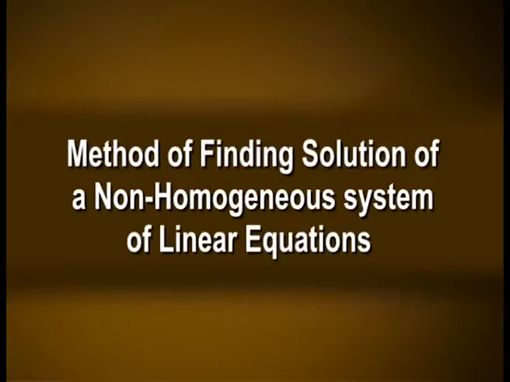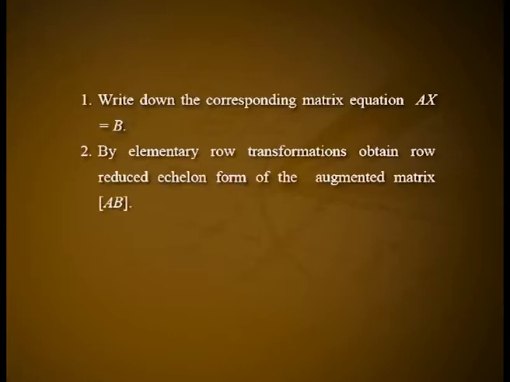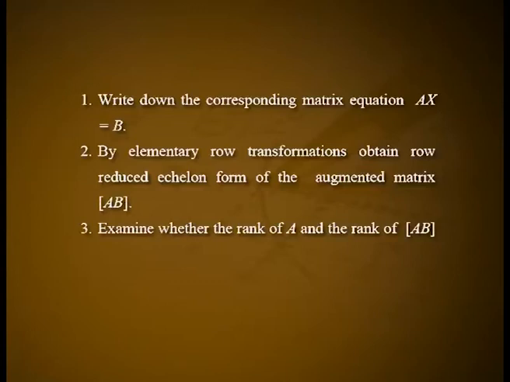Method of finding the solution of a non-homogeneous system of linear equations. If we are given a system of m equations in n unknowns, proceed as follows. Write down the corresponding matrix equation Ax = B. By elementary row transformations, obtain the row reduced echelon form of the augmented matrix AB. Examine whether the rank of A and the rank of AB are the same or not.